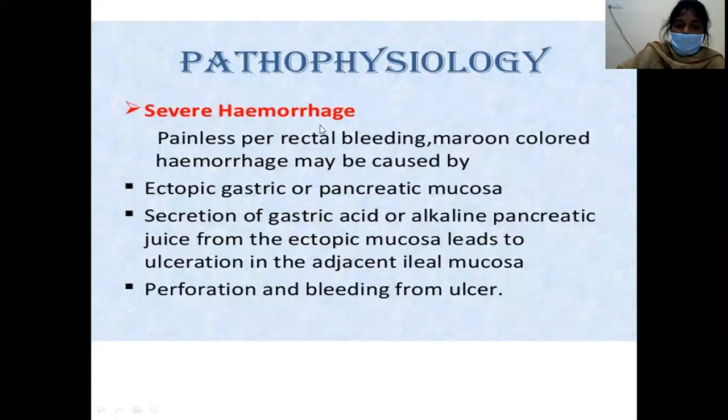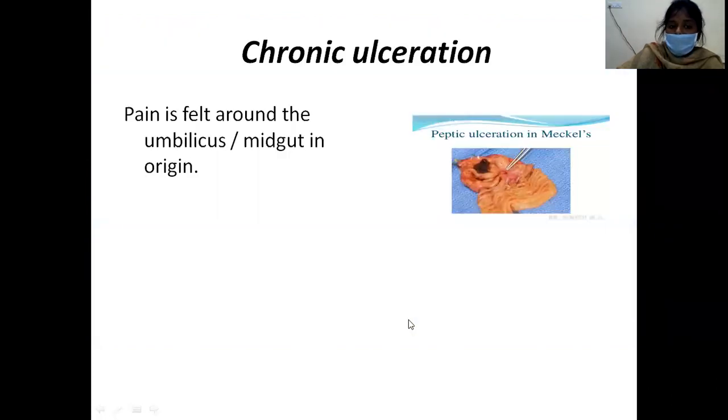Coming to the pathophysiology of hemorrhage, because of ectopic gastric mucosa, there will be painless rectal bleeding or maroon colored hemorrhage caused by ectopic gastric or pancreatic mucosa. Secretion of gastric acid or alkaline pancreatic juice from this ectopic mucosa leads to ulceration, perforation and bleeding.